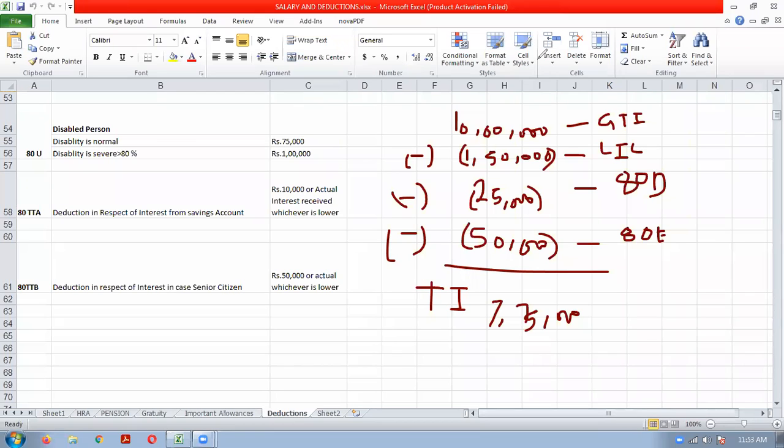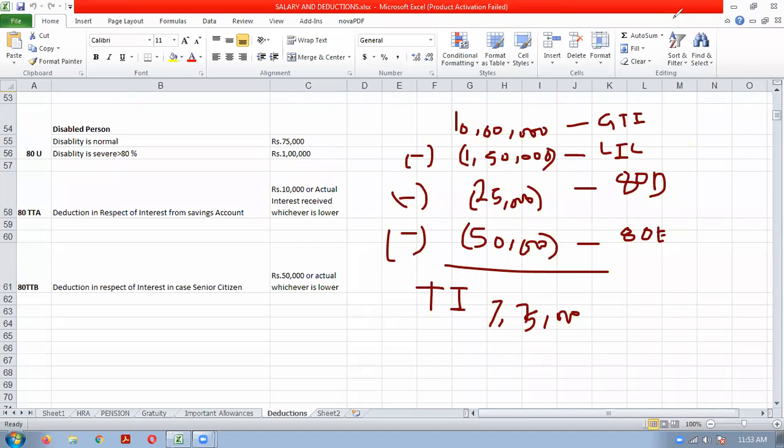Okay. Now for claiming deduction, you should keep proof of everything. Okay, if you are paying LIC, you should keep the receipts with you. Because if an inquiry comes from the income tax department, you will have to prove that this is the actual expense I have incurred. Mediclaim I have actually paid. So these proofs, receipts, etc. you should keep with yourself.